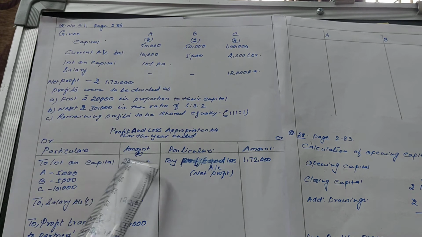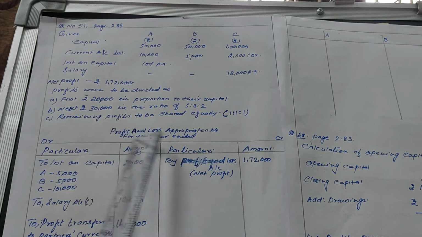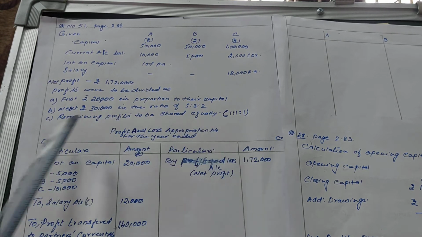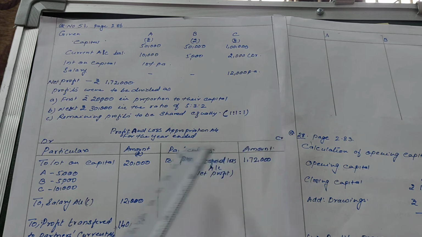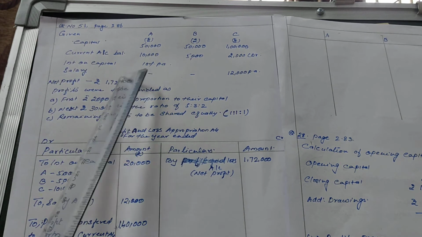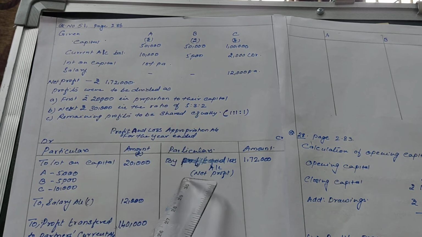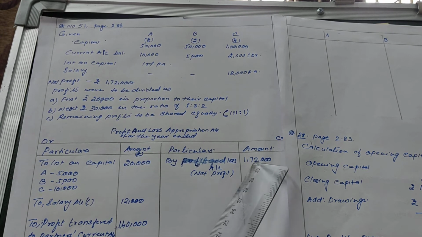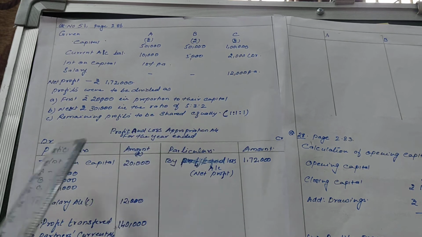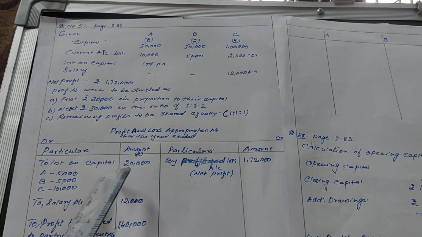Now let's solve the problem here. You have to prepare the profit and loss appropriation account for the year ended, date is not given, with debit and credit sides. First and foremost, we will transfer this net profit to the credit side by profit and loss account, 1,72,000.